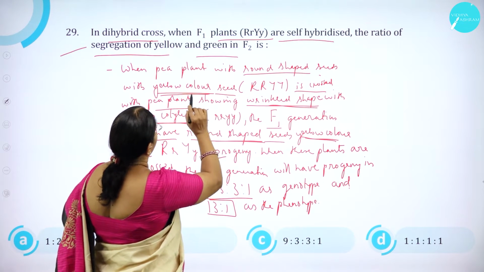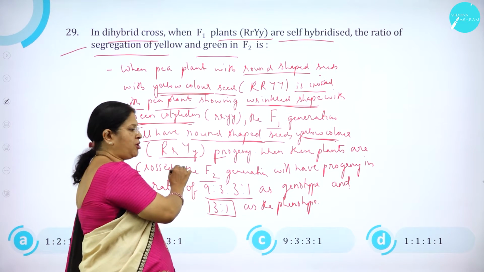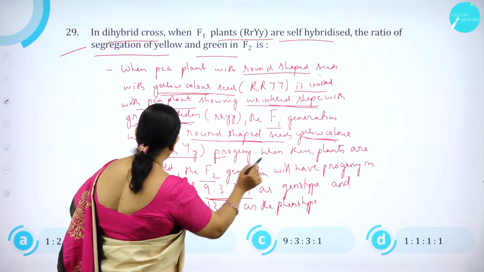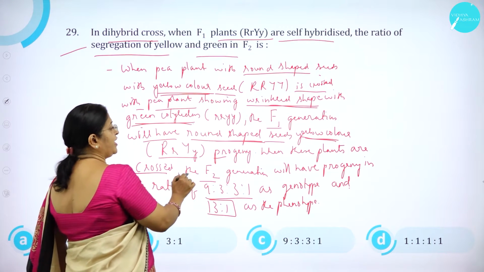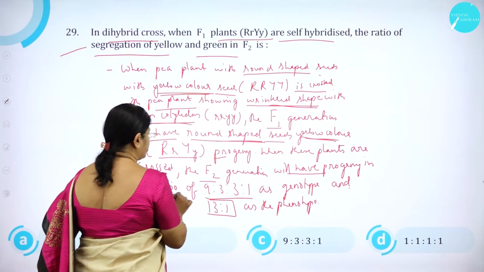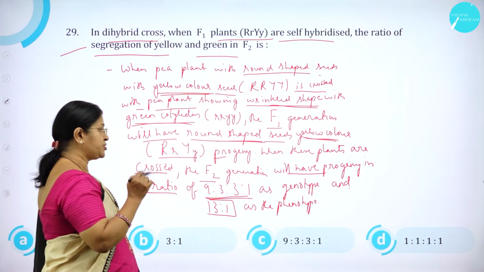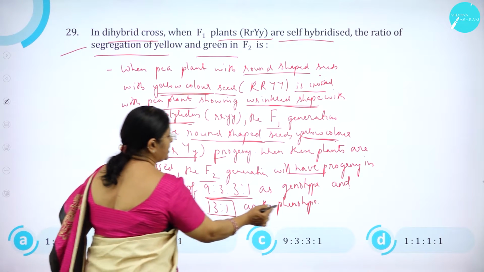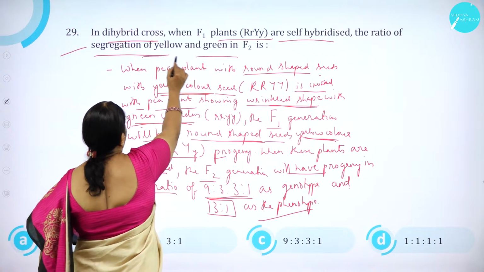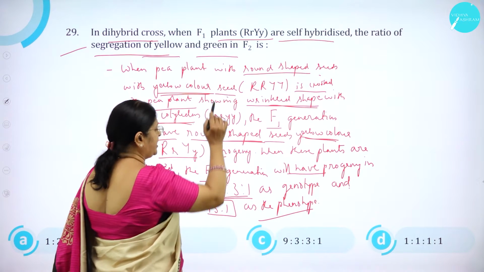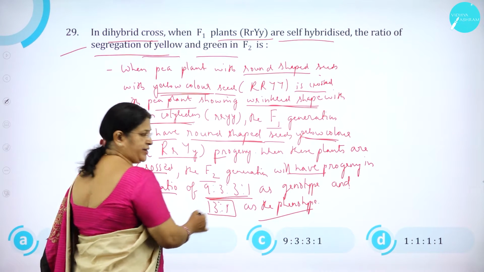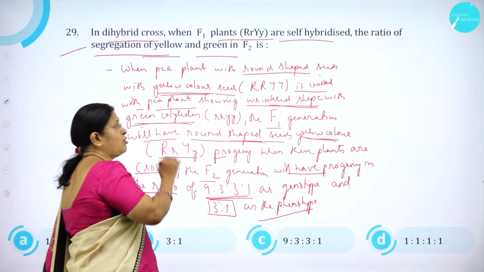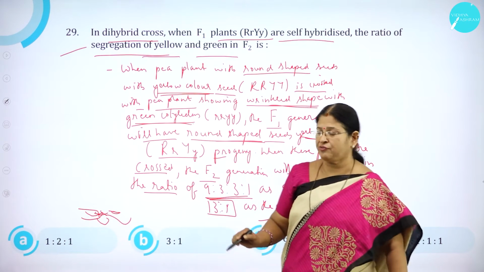So the F1 hybrid is capital R, small r, capital Y, small y. When F1 plants are self-hybridized, the F2 generation will have progeny in the ratio of 9:3:3:1 as genotype and 3:1 as the phenotype. That is, the ratio of segregation of yellow and green in F2 is 3:1.